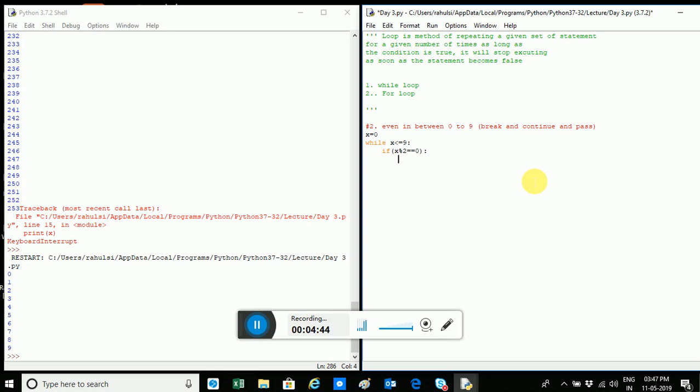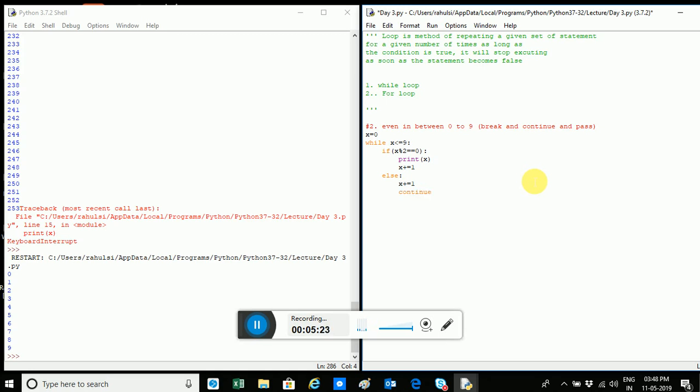Then what I'll do, I'll print x, right? I'll print x, and I'll do x plus is equal to 1, else if x modulus 2 is not equal to 0, it will go to the else part, x plus is equal to 1. Again I have to do this because I have to increase x.